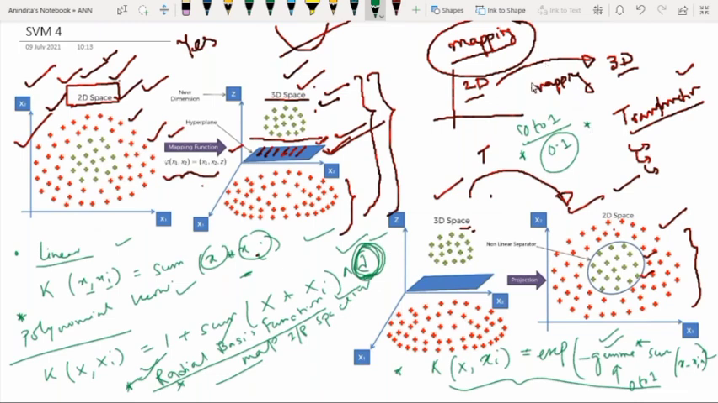So basically, why are we implementing support vector machine? We are implementing support vector machine for linearly separable data, right? Also we can implement it for non-linearly separable data. From the next day onwards we will discuss how to implement the concept of support vector machine in Python.